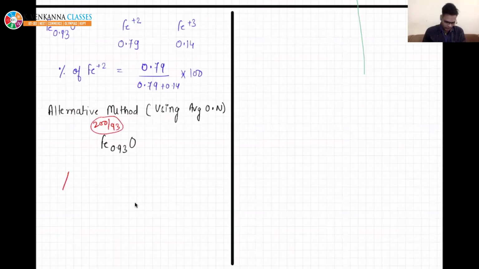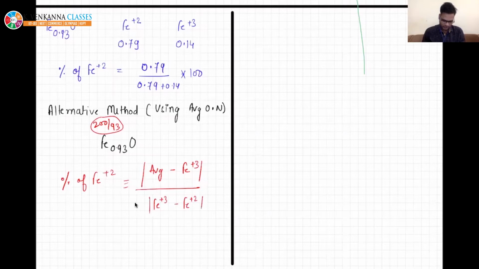So if you want to calculate the percentage of Fe+2, I am just writing the formula. It can be calculated by average minus Fe+3, upon the difference of 2, that is Fe+3 minus Fe+2.